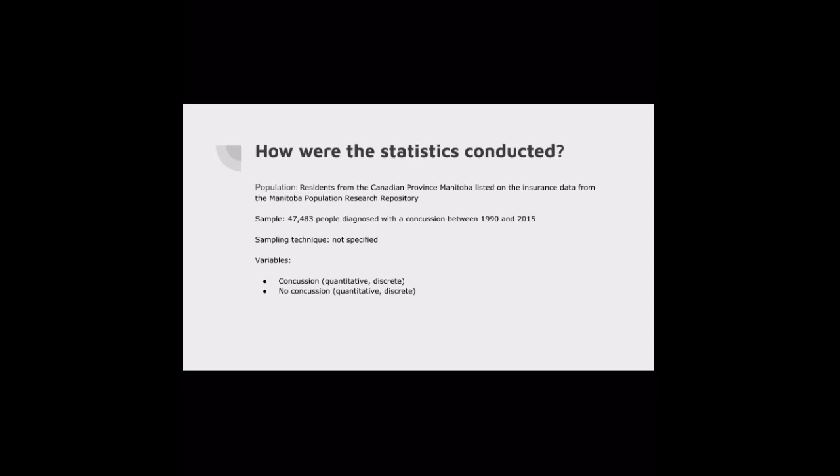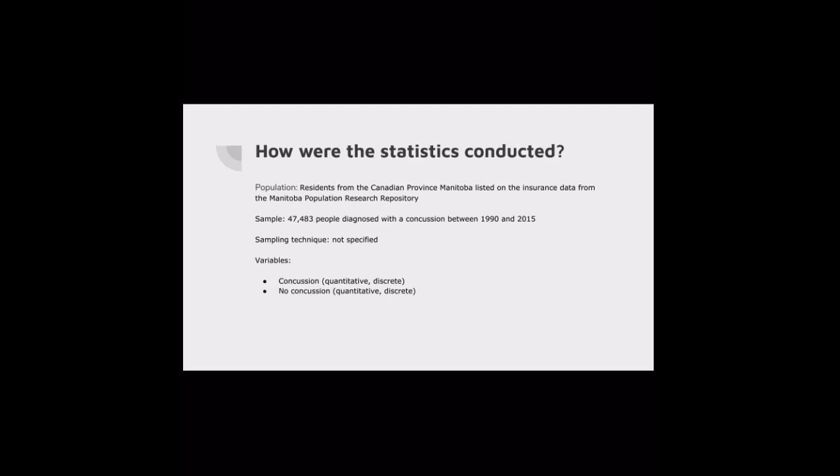The population is residents from the Canadian province Manitoba listed on the insurance data from the Manitoba Population Research Repository. The sample is 47,483 people diagnosed with a concussion between 1990 and 2015. The sampling technique was not explicitly identified.